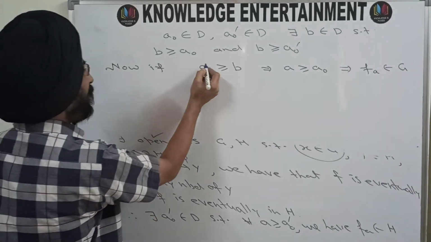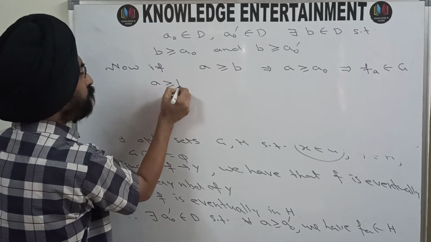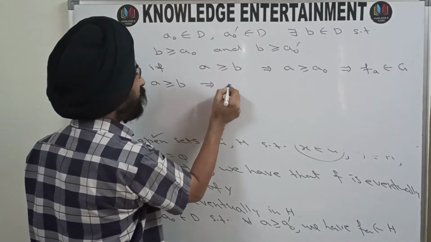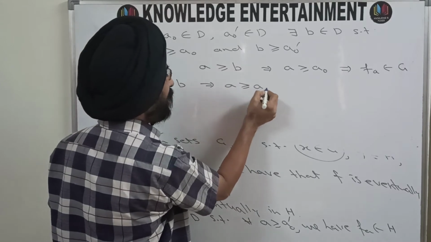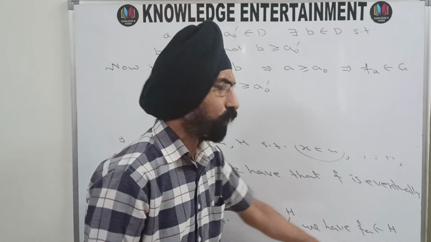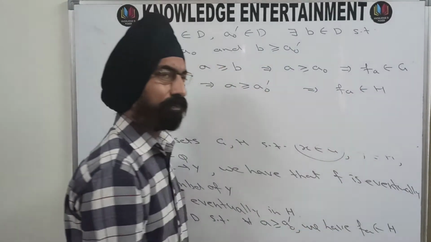For the same A, now A follows B and B follows A naught dash. So this means your A follows A naught dash. And if A follows A naught dash, then your FA belongs to H. So this means your FA belongs to H.